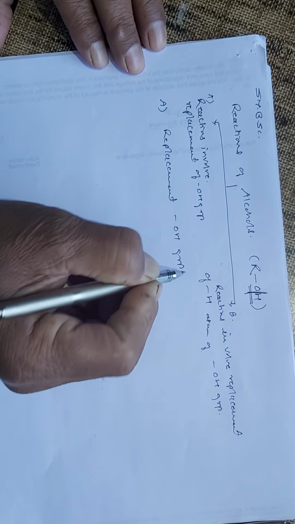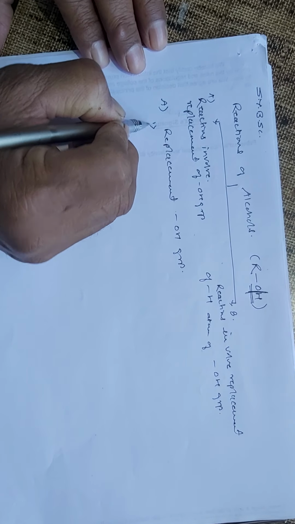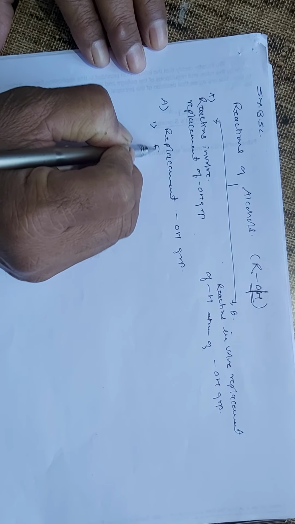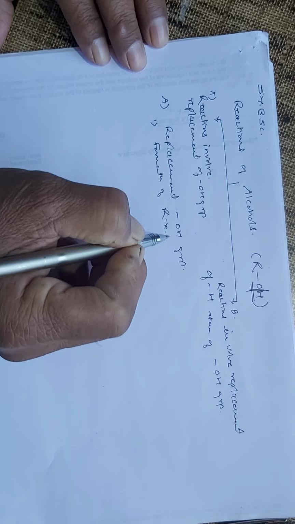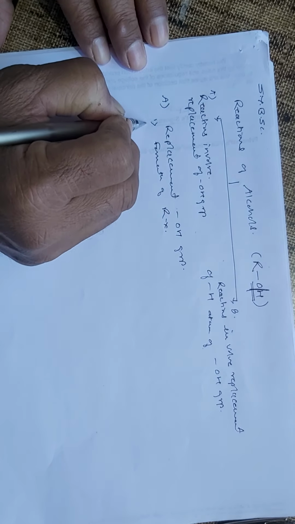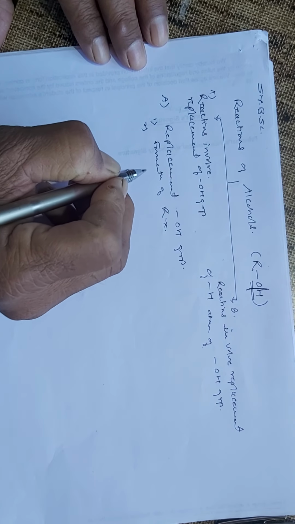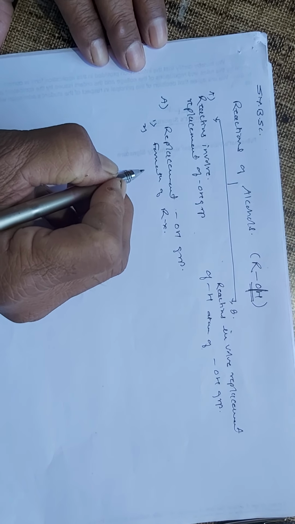Here we are going to study two types of reactions: the formation of alkyl halides, and second, the dehydration of alcohols.